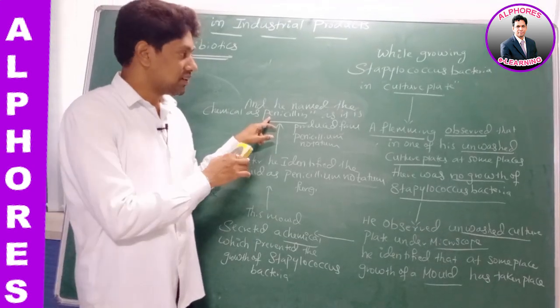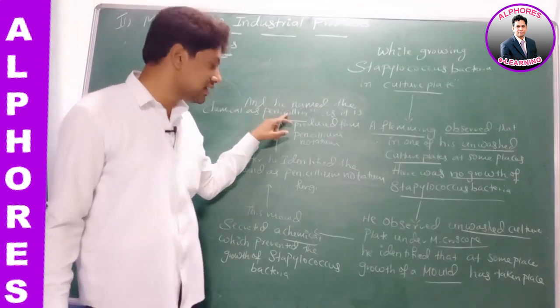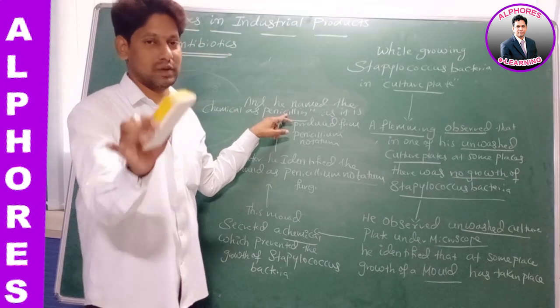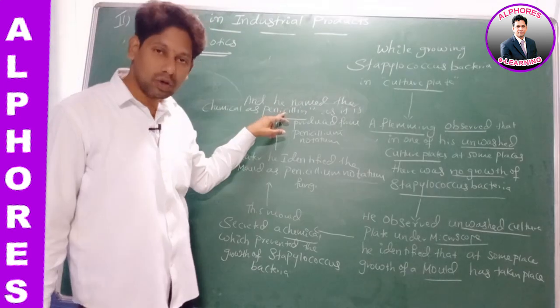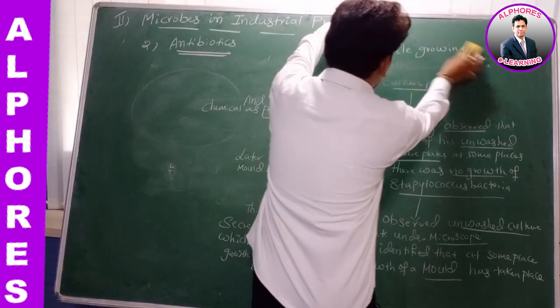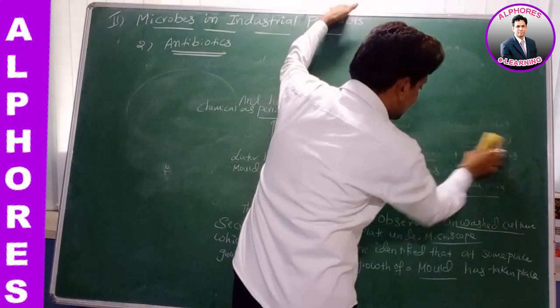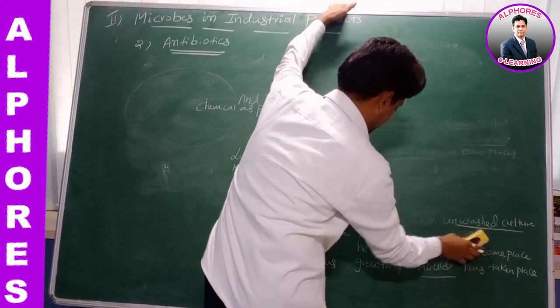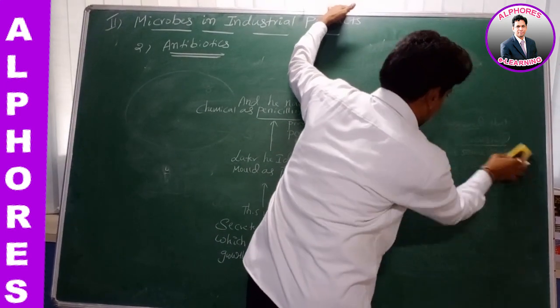Therefore, these statements clearly indicate that penicillin has inhibited the growth of Staphylococcus bacteria. Penicillin has inhibited the growth of what? Staphylococcus bacteria. What has inhibited the growth of Staphylococcus bacteria? Penicillin. Who secreted this penicillin? A fungi by name Penicillium notatum. Yes or no?